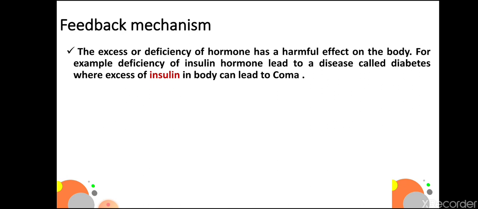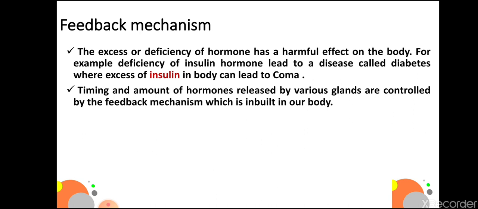Now there is a mechanism to control hormone secretion in our body. This is called feedback mechanism. The excess or deficiency of hormone has a harmful effect on the body. For example, deficiency of insulin hormone leads to a disease called diabetes, whereas excess of insulin in the body can lead to coma.